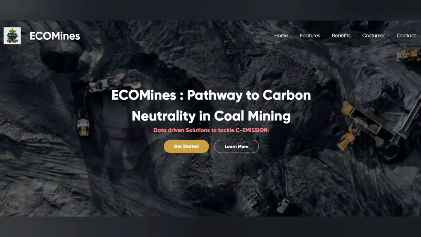So let's start with the prototype presentation of our solution. Presenting you EcoMines, an AI-driven model for pathway to carbon neutrality in coal mining. EcoMines is a data-driven solution to tackle carbon emissions which are emitted from coal mines. We will be exploring in this video each and every segment that we have created and how our solution is most feasible and viable for this problem statement.